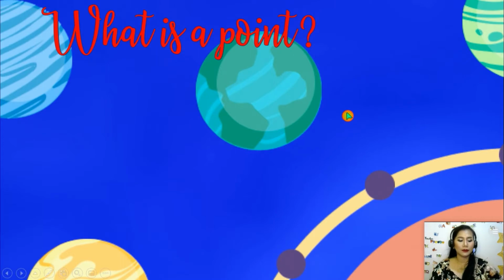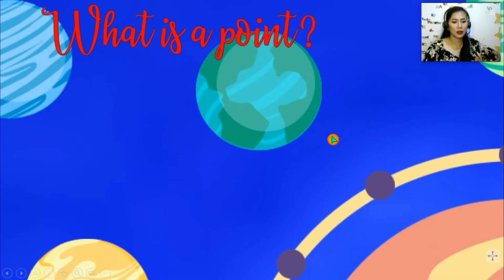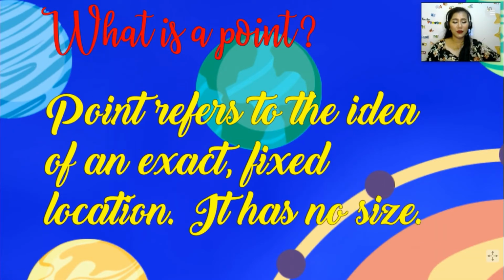The first one is the point. So what is a point? Okay, so point refers to the idea of an exact fixed location. It has no size. Simple. It's just only represented by a dot. Katulad no, pag tumingin tayo sa langit, makikita natin parang gatuldok na lang talaga sila. Ayun. Exact. They do not move. As in, nandun lang sila. Okay? Pero class, there are really infinitely many points. Okay?